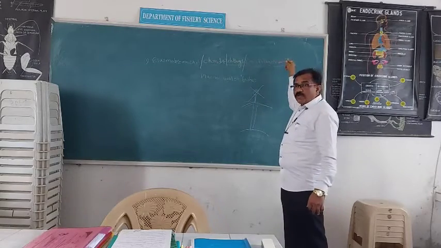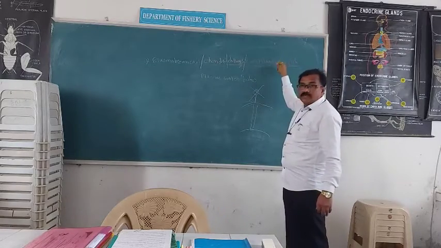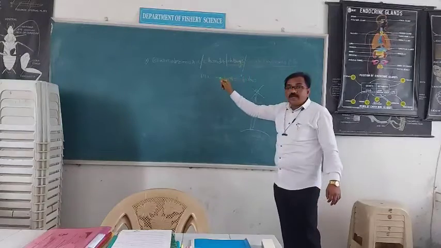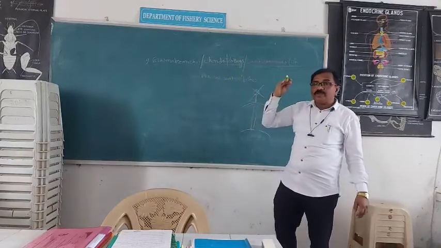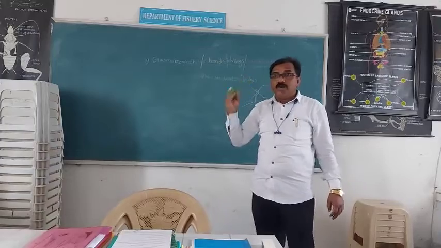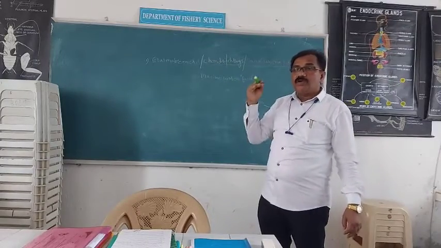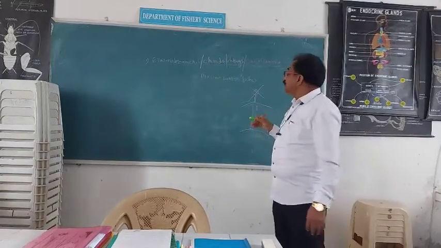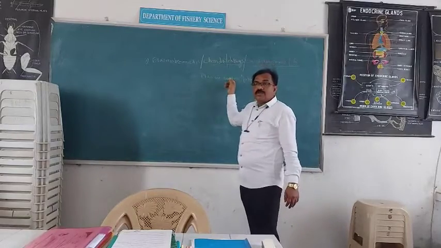Endoskeleton is in the form of cartilage ribs, hence called as cartilaginous fish or marine water fish. A large number of species are found surviving in marine water, sea water, ocean water. Hence it is called as marine water fishes.